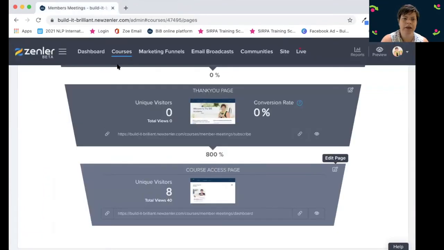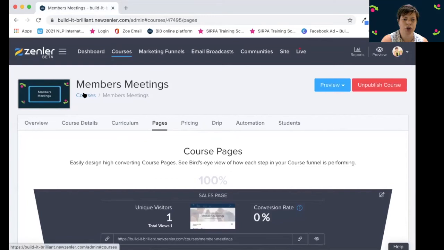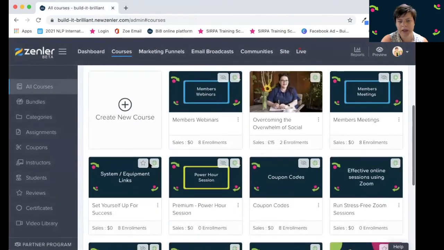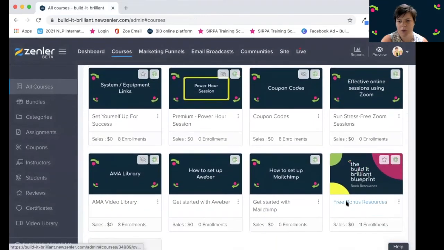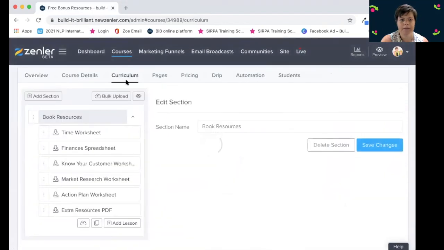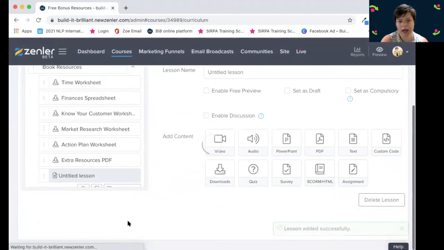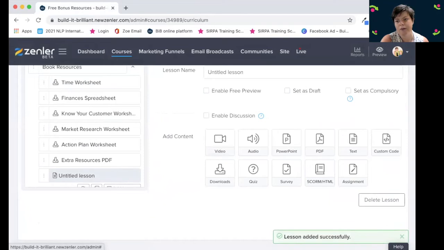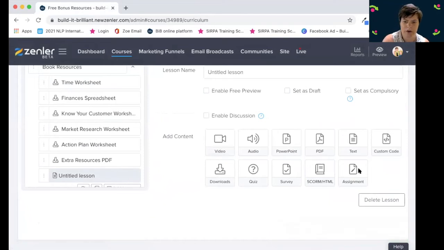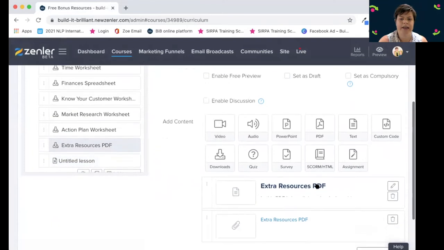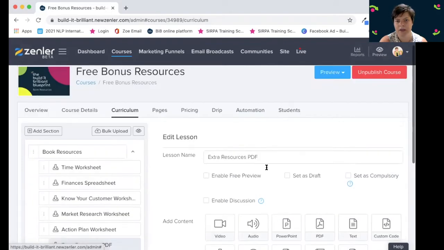If you wanted the curriculum one, one thing I didn't kind of show you, back to courses, is if you wanted something that's like a curriculum one, which is this one, I'll show you the different lessons that you can add. You can add videos, audios, PowerPoints, PDFs, texts. You can add downloads, quizzes, surveys, and all sorts of assignments and all sorts of things. And you can add more than one under here. So all of these will have a PDF that tells you all about it, and then a download of the PDF so that they can download it. So you can layer these up with videos and text and those sorts of things if you wanted to.